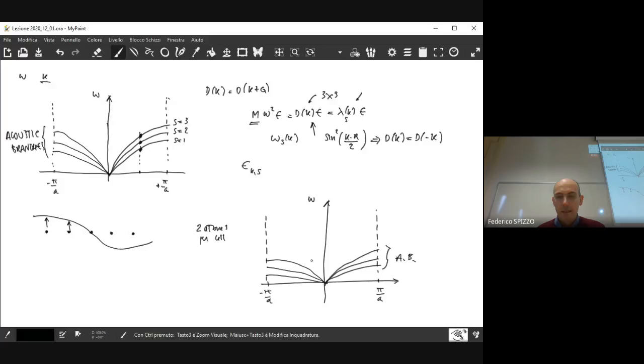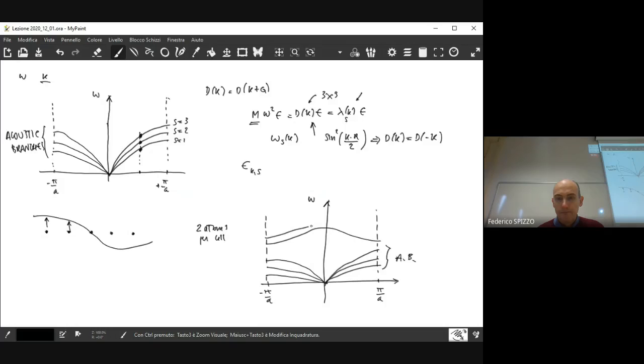In this case, you have exactly the same result, but you have also additional possible values for the frequency, and those values have a different dependence with respect to the wave vector, because you have additional 3 branches, and the structure of those branches is the following.